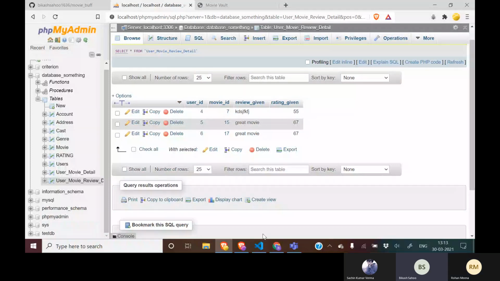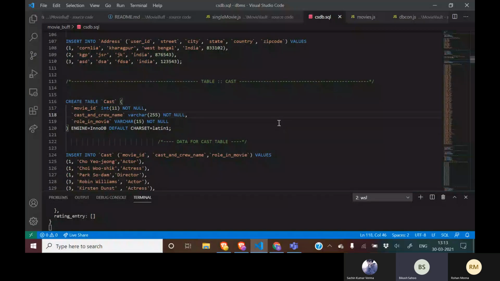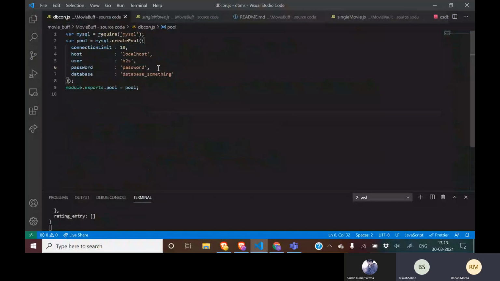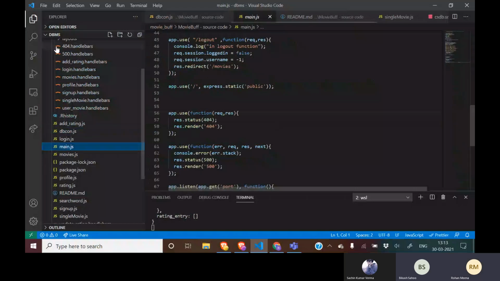Basically, first of all, we have done the MySQL connection from dbcon.js. Yeah, you can open dbcon.js. Then from main.js we have done all the router connections. We have done the main router connections, and you can scroll through all the respective functions, all the router connections basically.